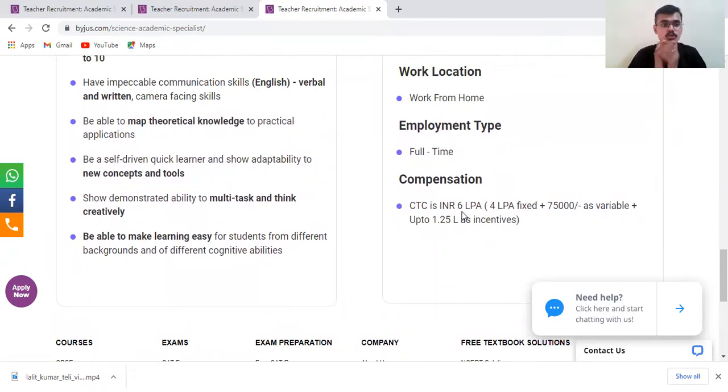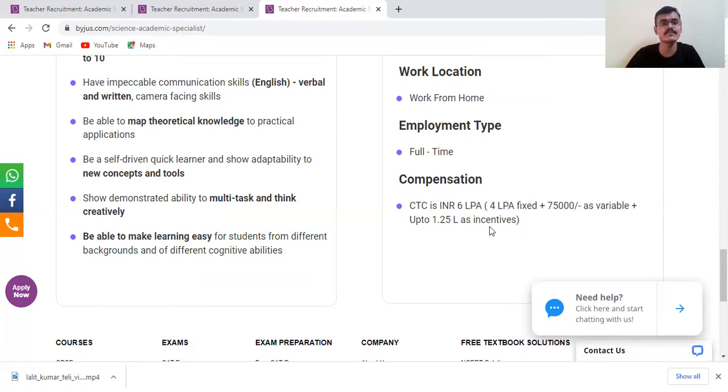So the compensation is a total of 6 LPA, out of which 4 LPA is fixed. That means you will get 4 LPA fixed, which will be around 29 to 31,000 per month. Then 75,000 as a variable. This will depend on your performance, on how you perform. Based on that, you will get that amount, plus 1.25 lakh as the incentive.